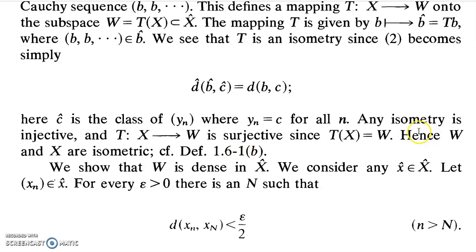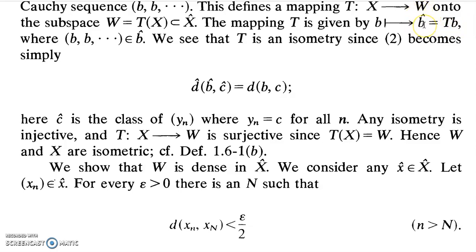From that, it is clear that it preserves distance. Now, we will establish that this isometry is injective. For that, we take some T of b equal to T of c. Since T of b is equal to b cap and T of c is equal to c cap, and b cap consists of all the sequences which converge to b, and c cap consists of all the sequences which converge to c, T of b equal to T of c implies b cap is equal to c cap.